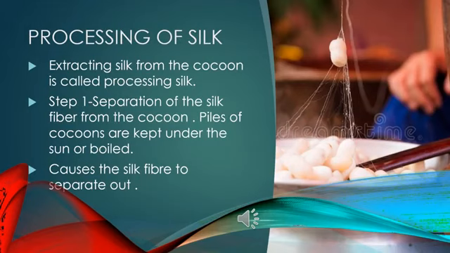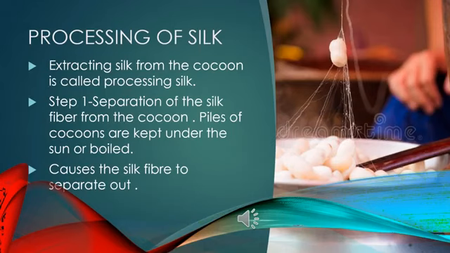Now let's talk about processing of silk. Now how do we get silk from the cocoon? Extracting silk from the cocoon is called processing silk. The first step is the separation of the silk fiber from the cocoon, and how does it take place? We have piles of cocoons, and a lot of cocoons are kept under the sun or they are boiled.